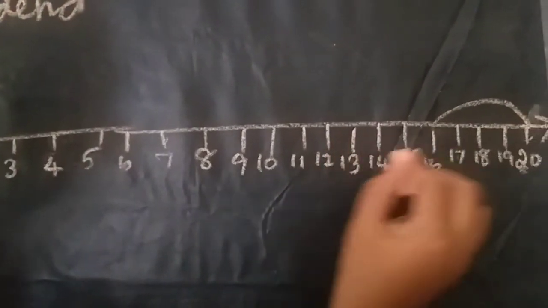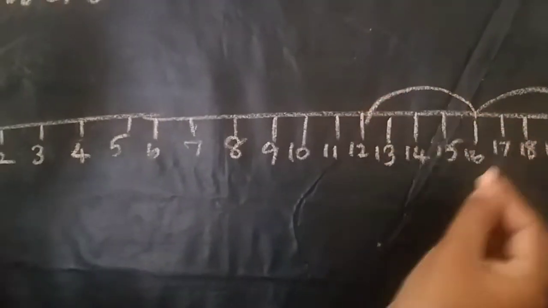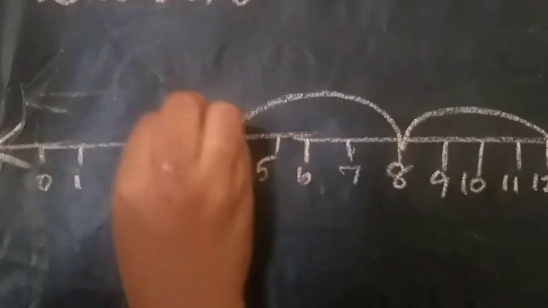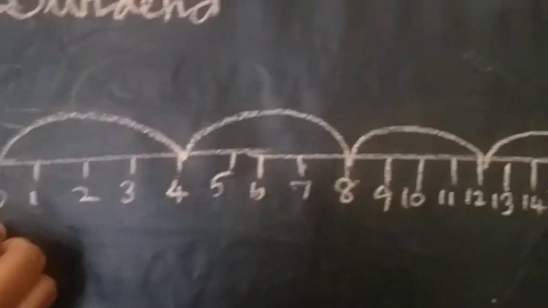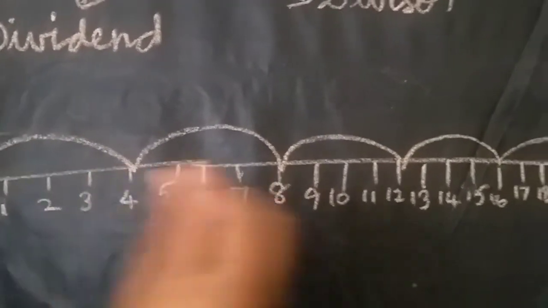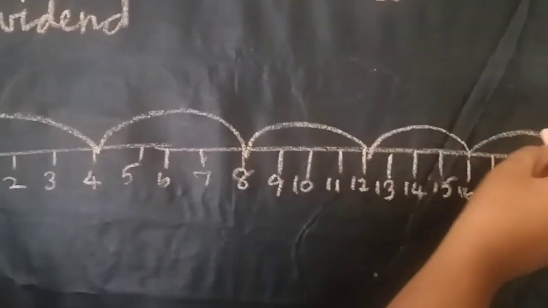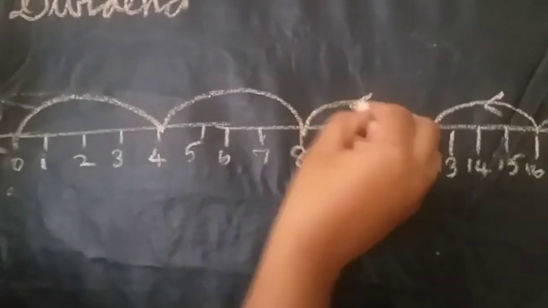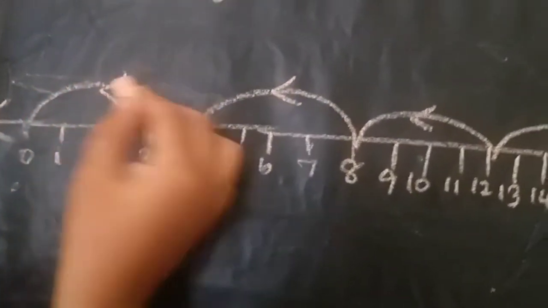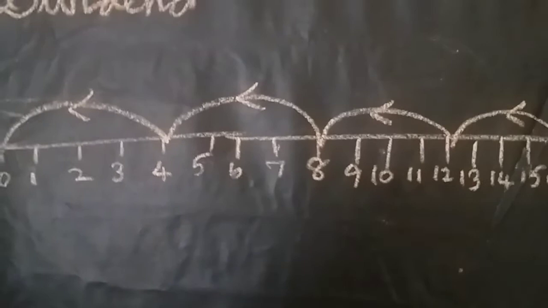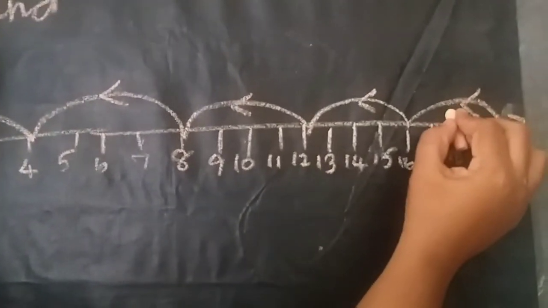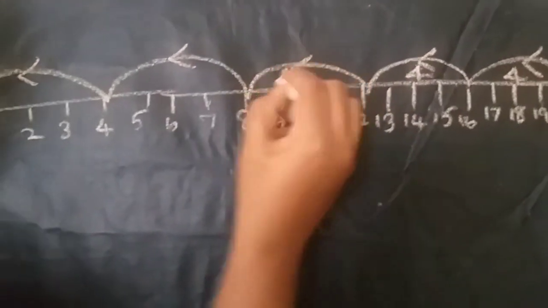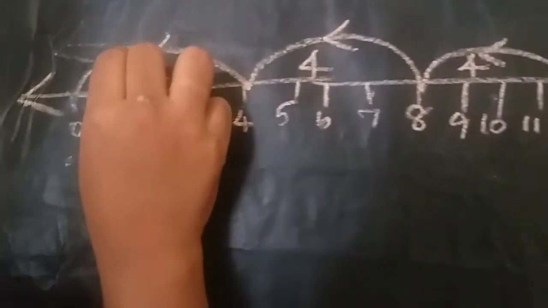Again you jump 4, again you jump 4, again you jump 4, again you jump till the end, 0. How do you jump? Yes, towards the left hand side. Here how many numbers? 4. Here also 4, here also 4, here also 4, here also 4.